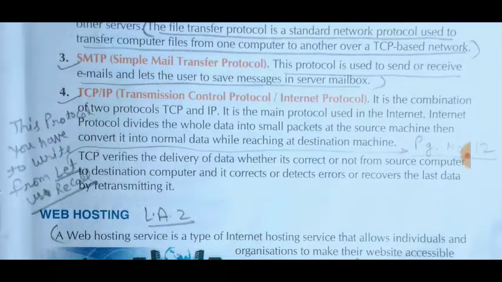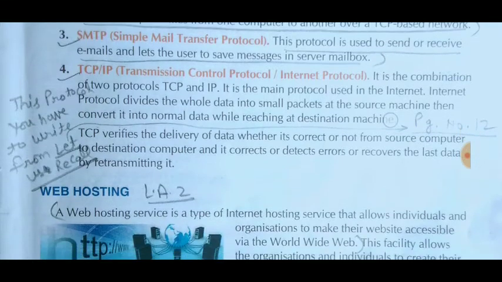Internet protocols divide the whole data into small packets. Suppose you have a large file. Suppose you want to download your movie. A movie, you know very well, its size is approximately 300 MB, though its quality is very low, and more than that, like 700 MB or a 1 GB file, and you want to download that file whose size is 1 GB.